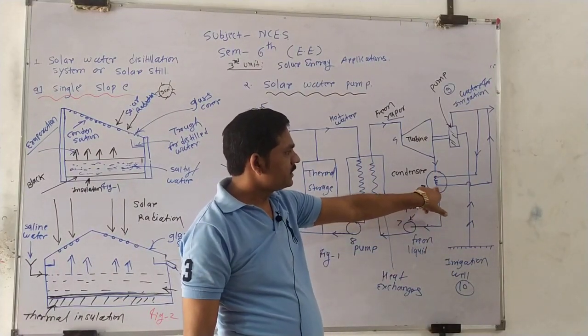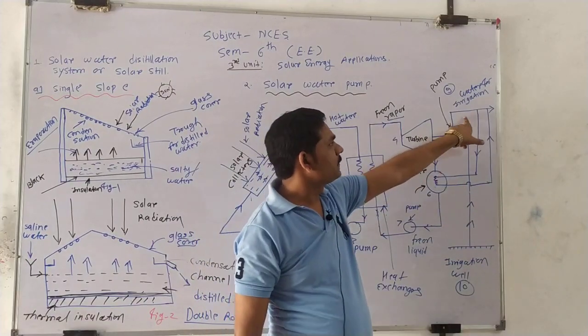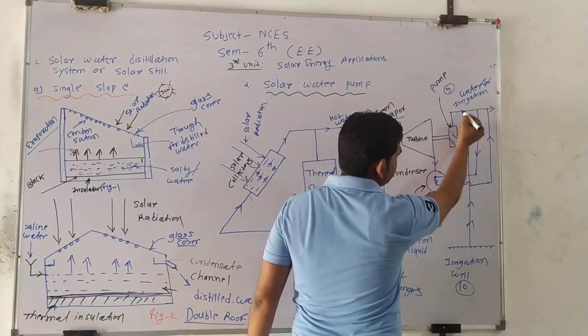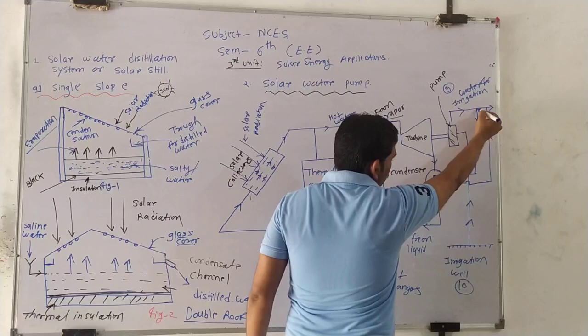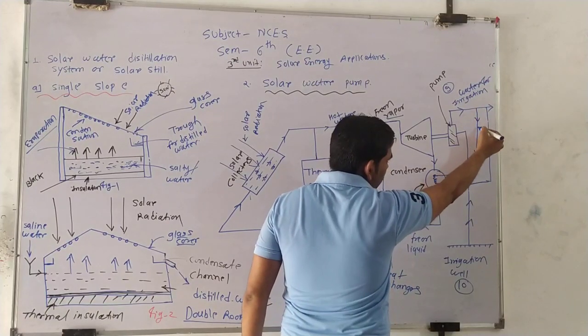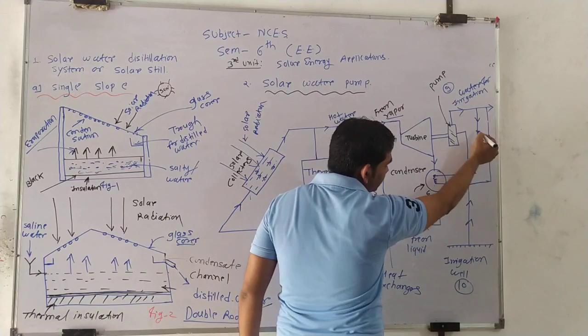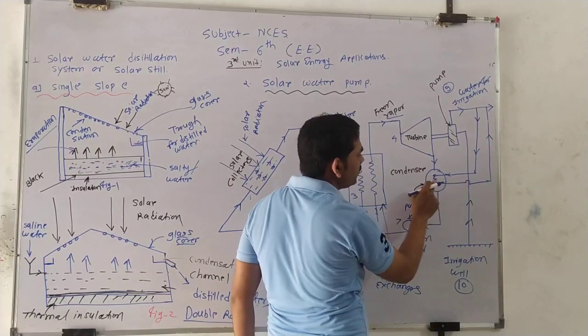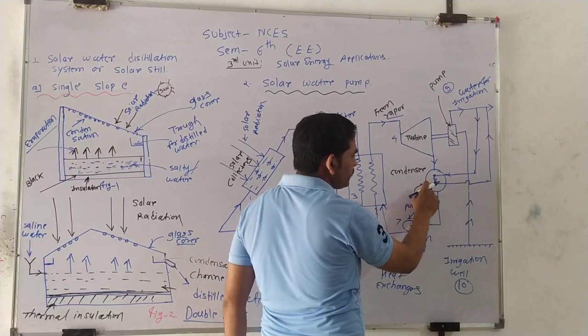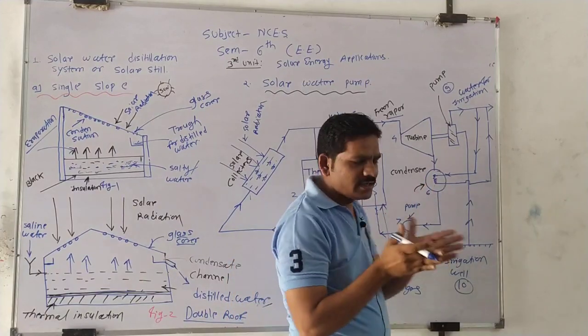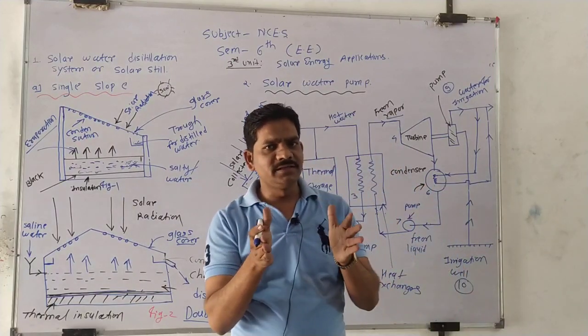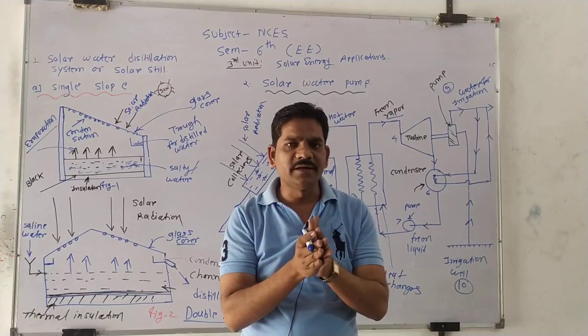This condenser also gets water from this pump. We bifurcate this water, and from this pipeline the water enters the condenser. It is an indirect type, the quality of a surface condenser.